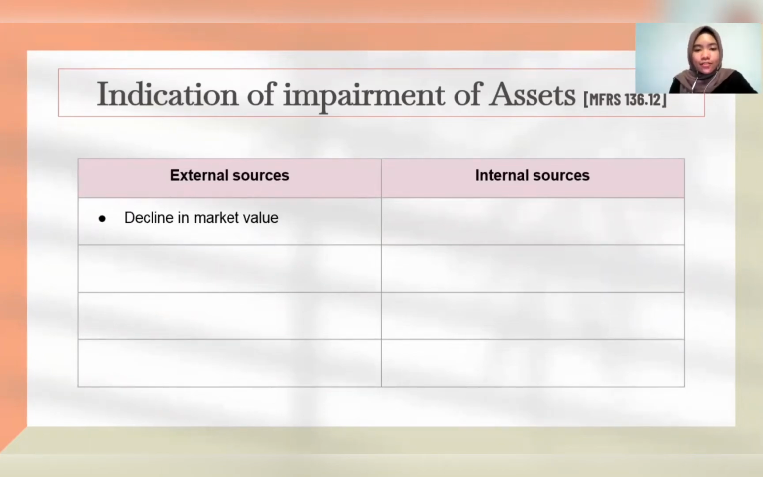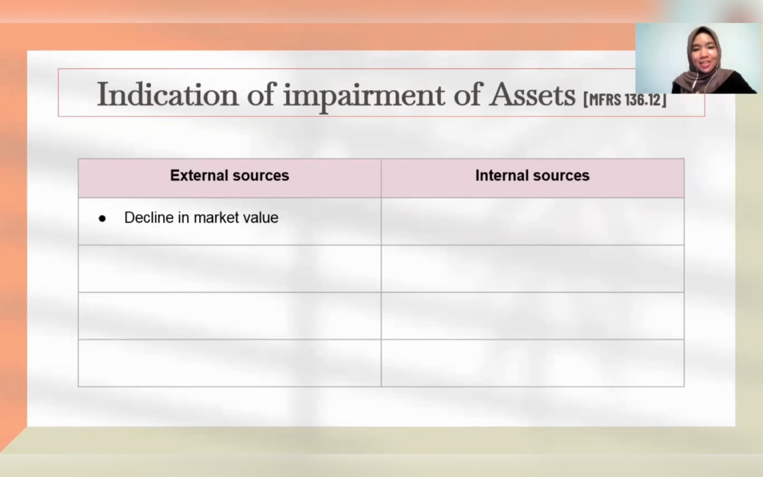First, during the financial period, the market value of an asset has significantly declined more than what would be expected. For example, let's say that you bought an asset and you paid for it as much as 1 million ringgit. Suddenly, it's only worth 500 ringgit.